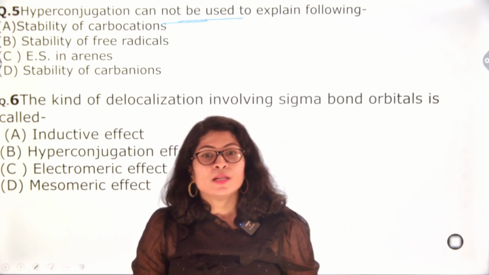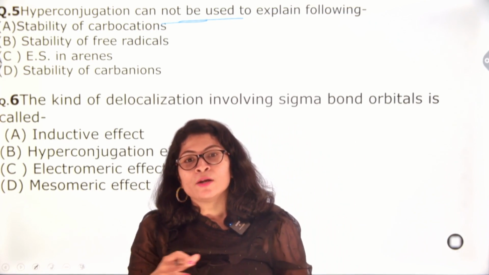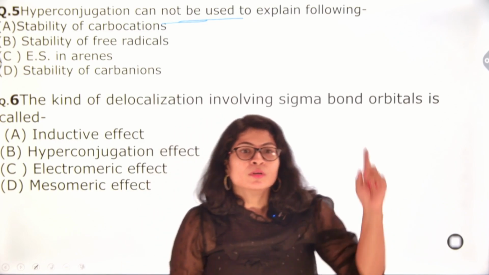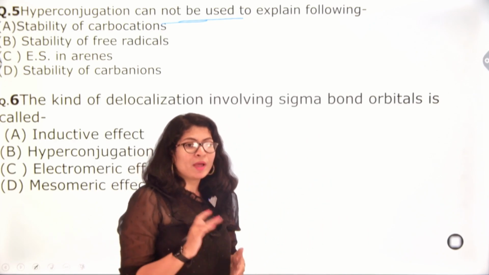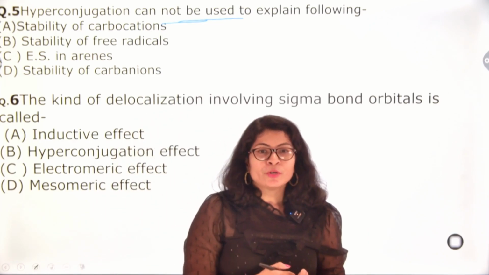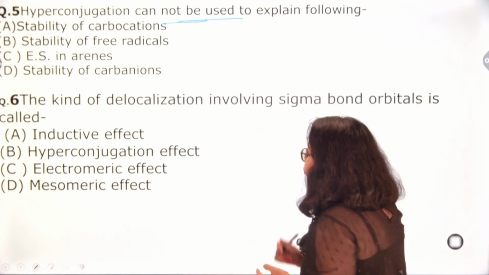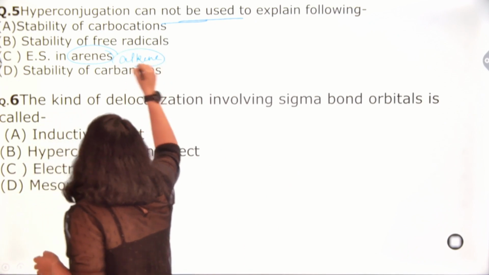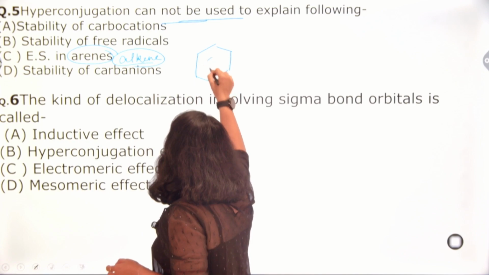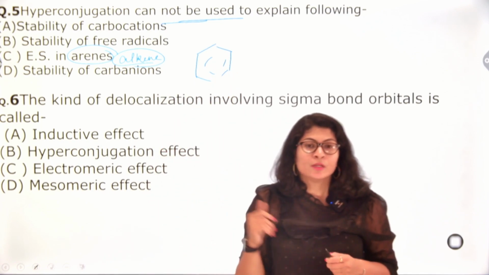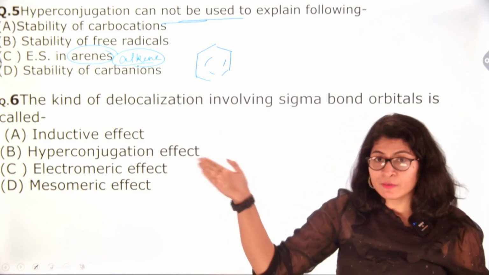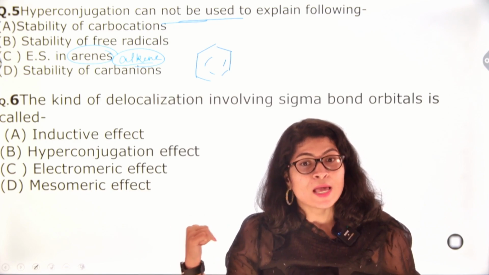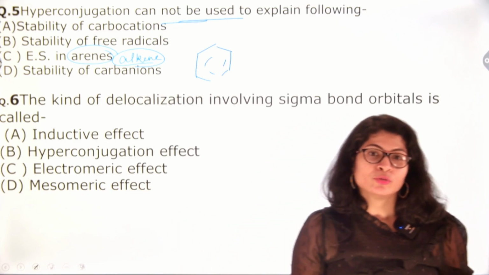Next is free radical. Again, free radical is an electron deficient species. So obviously if there are hydrogen atoms which can donate or compensate the deficiency, then they will increase the stability. So stability of free radical is also explained by hyperconjugation. Next is electronic structure of arenes. Arenes means a double bonded structure, alkene type of structure. Arene is basically the ring system, the aromatic ring system. So obviously, as we discussed in some previous questions, hyperconjugation is a key concept in explaining the stability of alkenes itself. So yes, hyperconjugation can be used here.